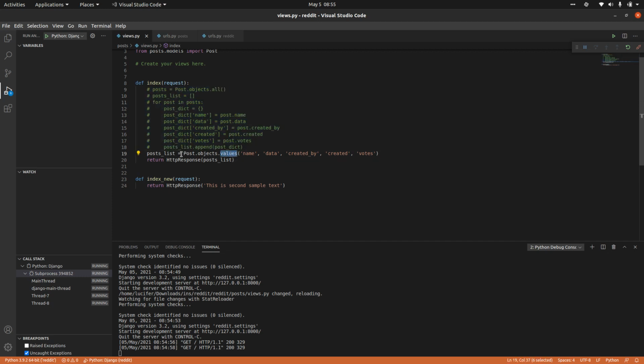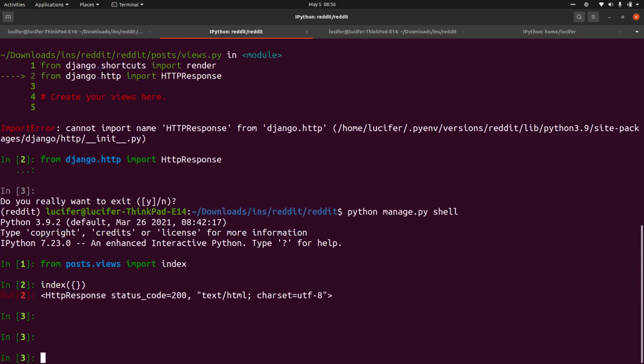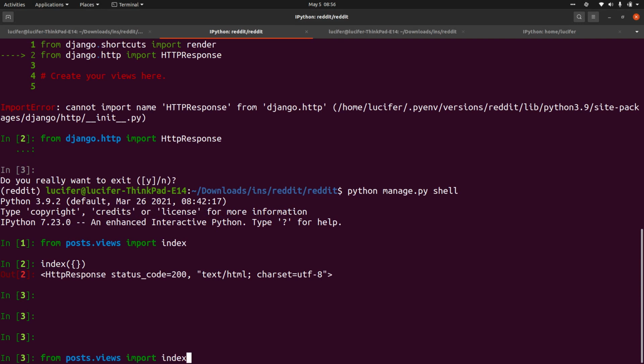Whenever you do Post.objects.values, whatever column names you give, it will construct a list of dictionaries with these values. I'll show you that in the shell itself once. So we have our shell. We can just do from models import Post.